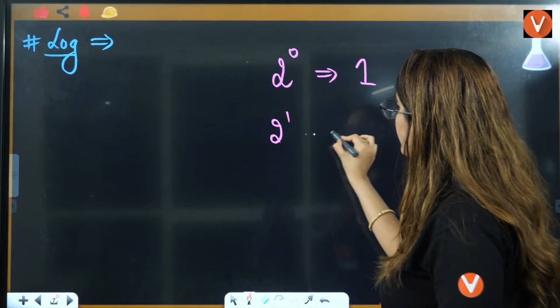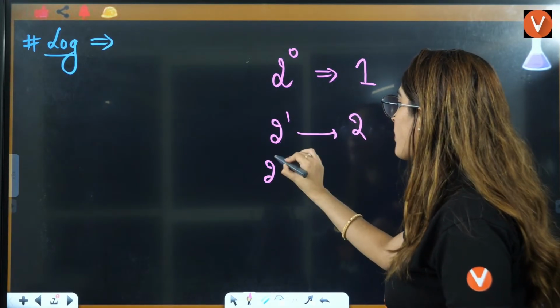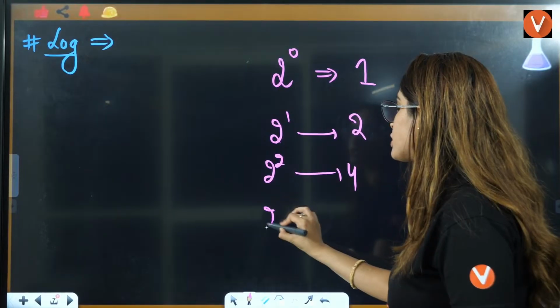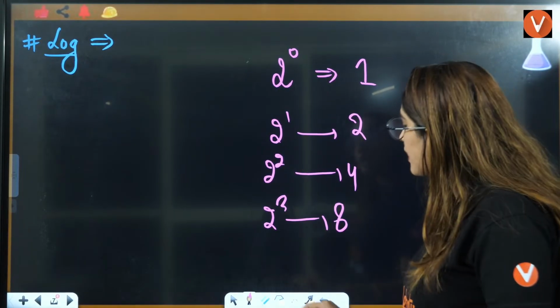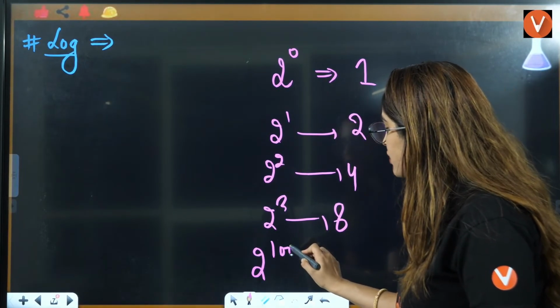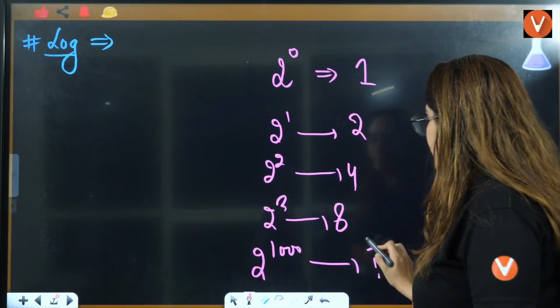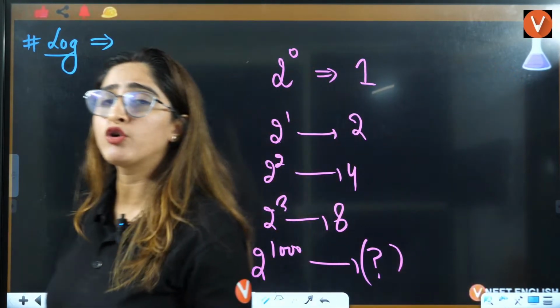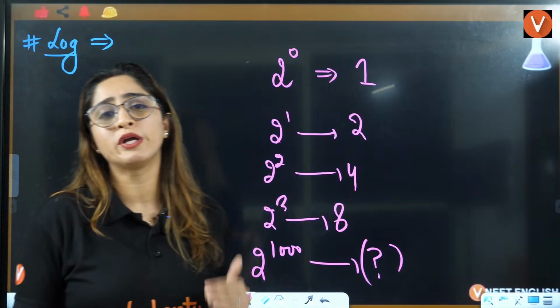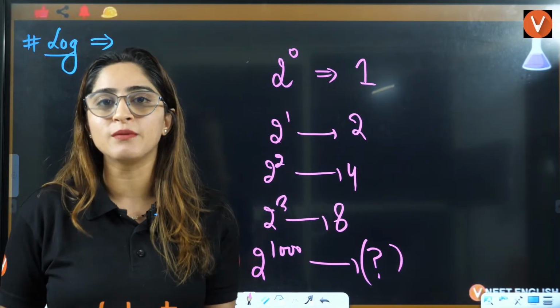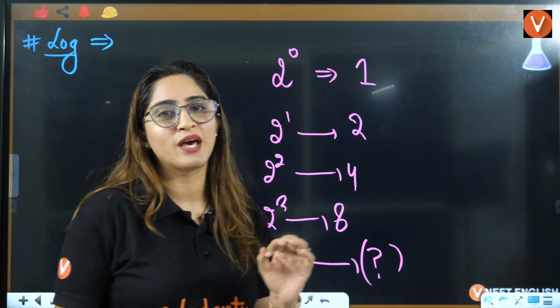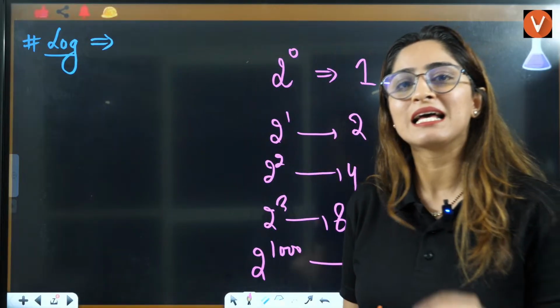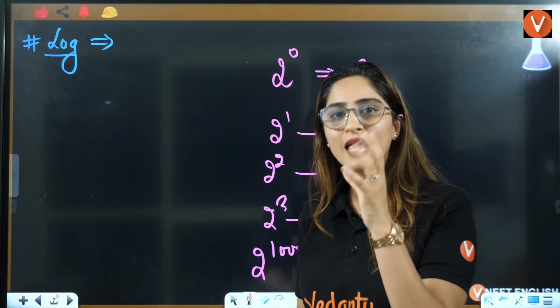2 raised to power 1, that is 2. 2 raised to power 2, that is 4. 2 raised to power 3, that is 8. If I ask you 2 raised to power 1000, you have to multiply 2 into 2 into 2 into 2, 1000 times. And that is where log will help you.